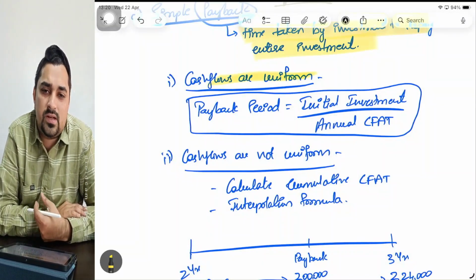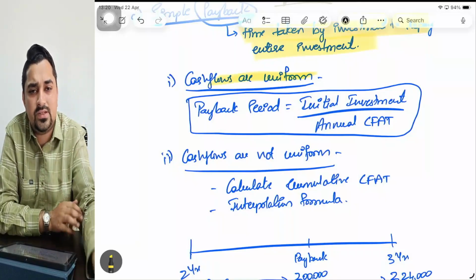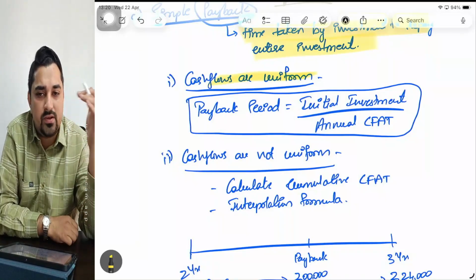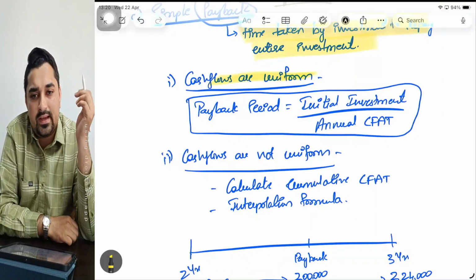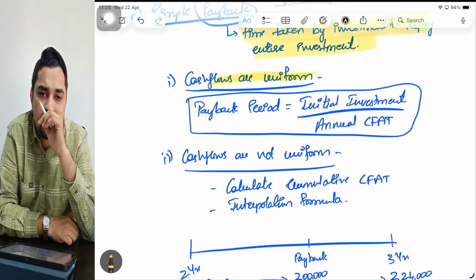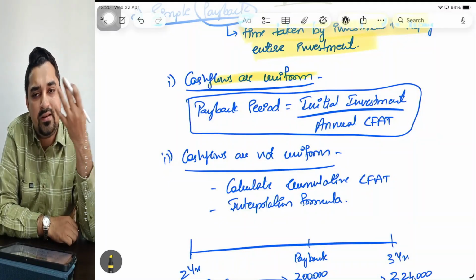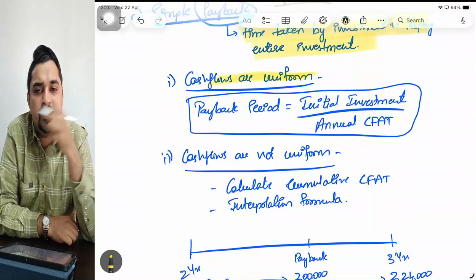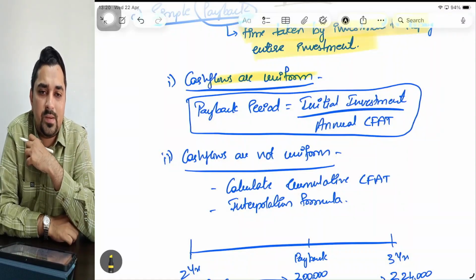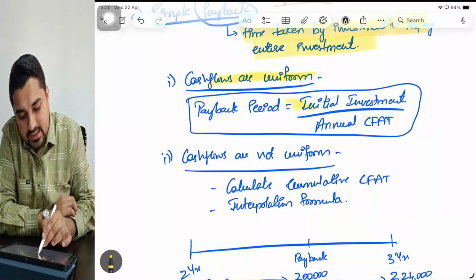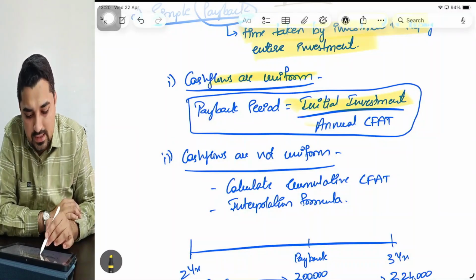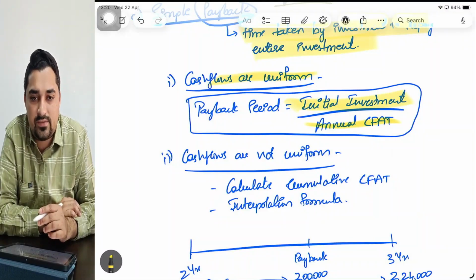What do you mean by cash flows are uniform? Example, I invest 2 lakhs today. Every year 50,000, 50,000, 50,000, 50,000 will be my cash flows. Then within how many years will I get my money back? Obviously, if I'm investing 2 lakh and getting 50,000 each year, then by the end of 4 years I'll recover my entire investment. This is called simple payback period. So what is the formula? Initial investment, in my example 2 lakh, divided by annual CFAT, annual cash flows after tax.